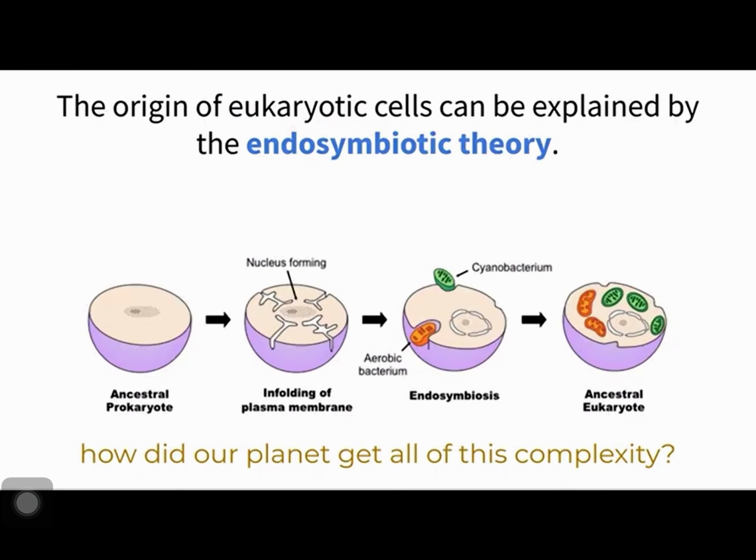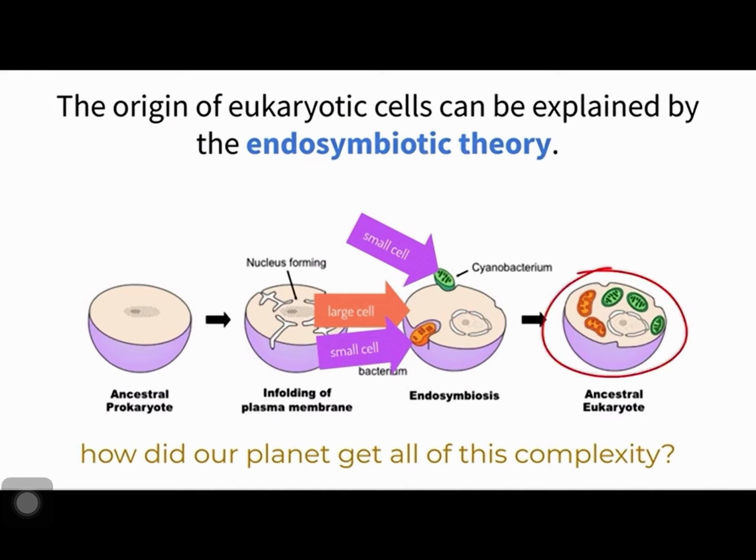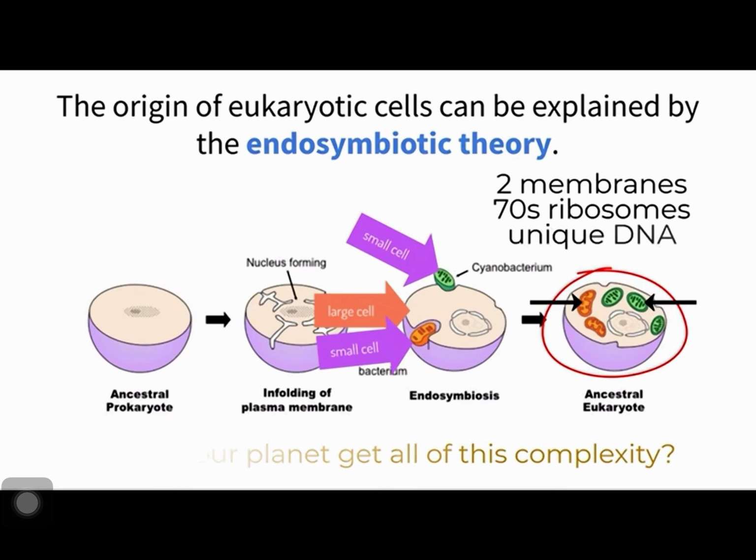Endosymbiotic theory describes how this complexity was achieved through the creation of symbionts, which is when a cell lives inside of another cell and both mutually benefit from the interaction. This works when a large cell engulfs a smaller one, but does not break it down. It continues to survive inside the large cell, in which it receives some protection while the larger cell benefits from obtaining molecules it produces, like ATP. We have strong evidence that supports this theory, like the fact that some organelles, like the chloroplasts and mitochondria, have two separate membranes, prokaryotic 70S ribosomes, and they have their own separate DNA.